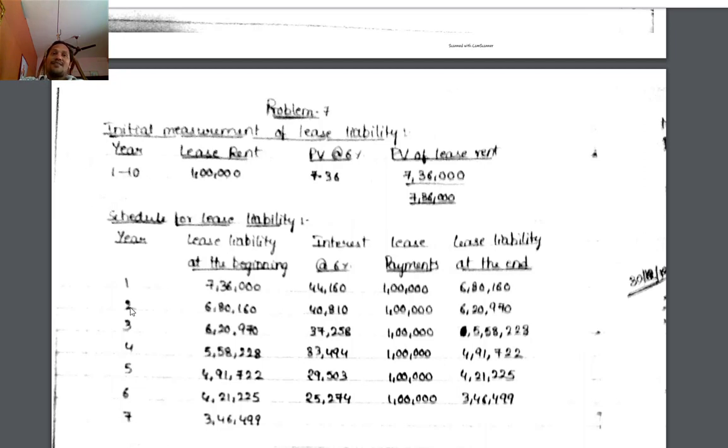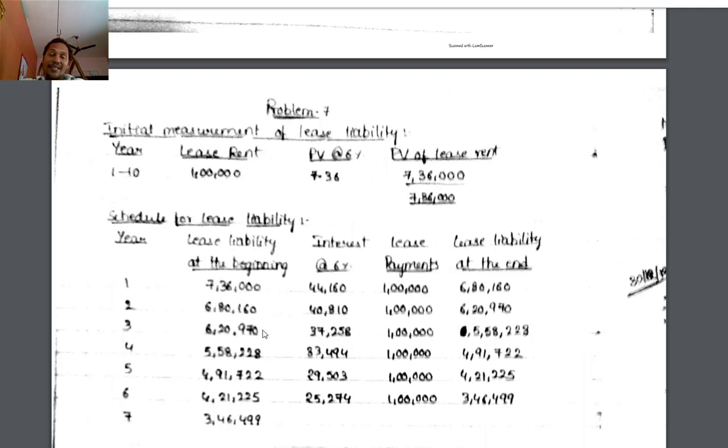At the beginning of the second year, liability is 6,80,160. Interest at 6% is 40,810. Lease payment 1 lakh. Balance at the end is 6,20,970, that is 6,80,160 plus 40,810 minus 1 lakh.